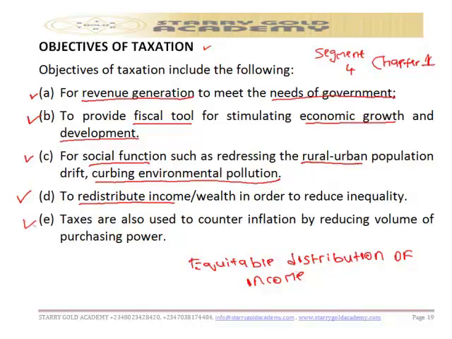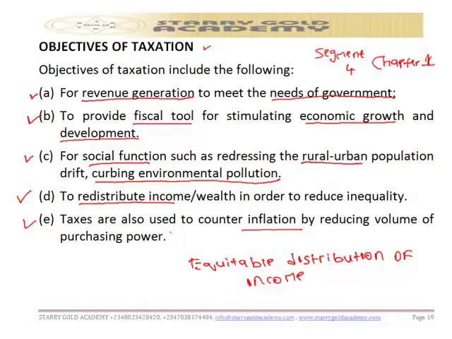So the fifth one is what? Taxes are also used to counter inflation. Yes, during inflationary periods, taxation is one of the tools used to reduce the volume of purchasing power. It is used to counter inflation. During inflationary periods, taxation is a tool to reduce inflation.